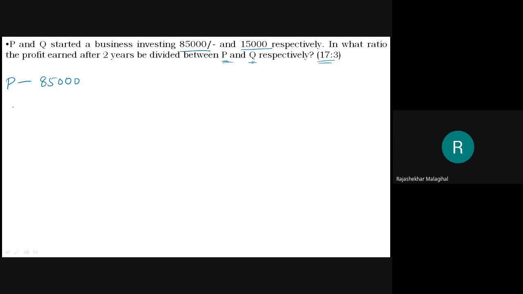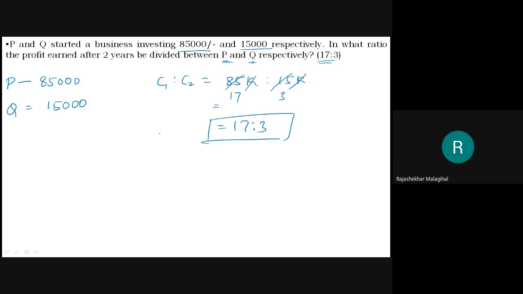Therefore 85,000 for 2 years, no need to write it, because the 2 years here and 2 years there cancel. Q is 15,000 rupees. Their investment ratio will be C1 is to C2 equal to 85K is to 15K. Then K and K cancel. 5 3s are 15, 5 1s are 5, 3 5s are 15, 5 7s are 35. Therefore 17 is to 3 is their profit ratio. They are asking just in what ratio the profit earned in 2 years should be divided between P and Q respectively. That is 17 is to 3. In this ratio, you need to divide that profit.